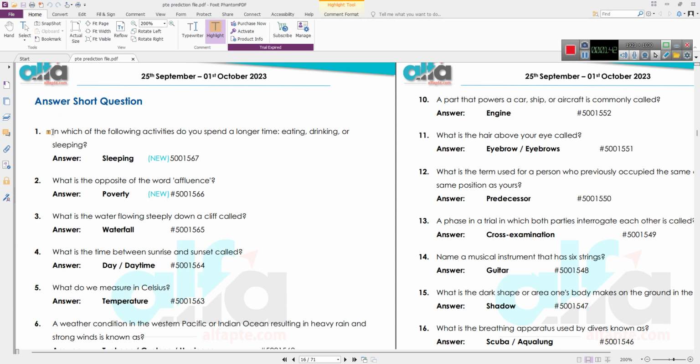So let's look at this one question, which is: in which of the following activities do you spend a longer time? Eating, drinking, or sleeping? This is a very important type of question because the question itself has the options: eating, drinking, or sleeping. The answer might be sleeping, but if you're confused, you can speak out all three options right away, like eating, drinking, sleeping.